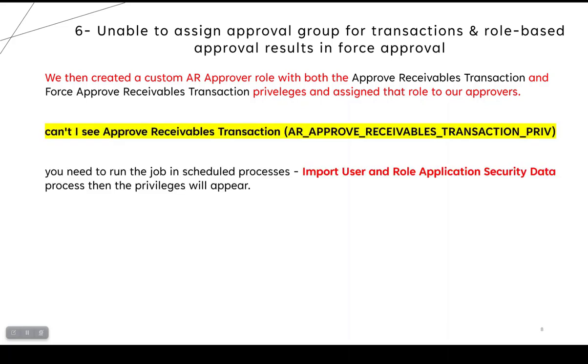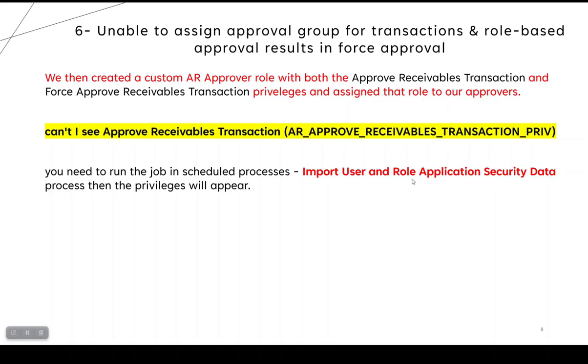Also take care here that when you try to search for these two privileges, approve receivable transactions and force approve receivable transactions, you may not find them. In this case you have to run the ESS job in scheduled processes, which is Import User and Role Application Security Data.